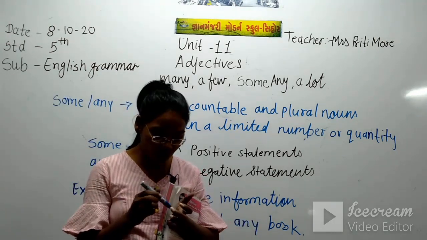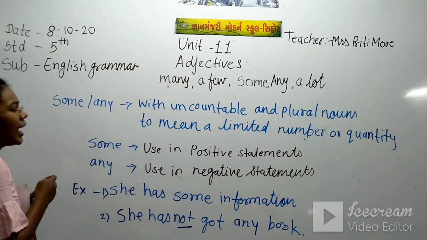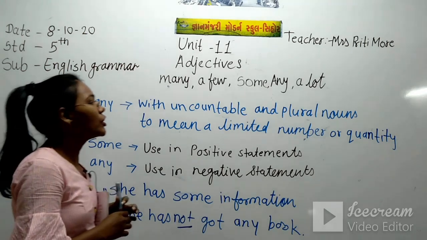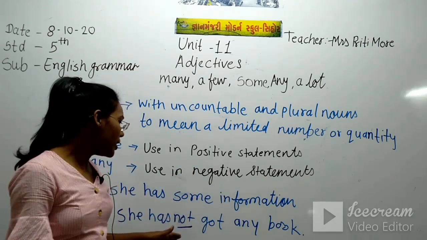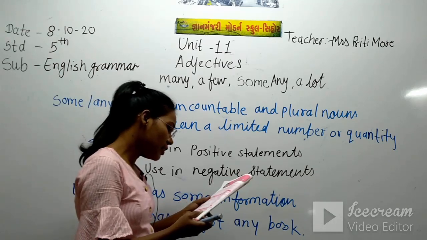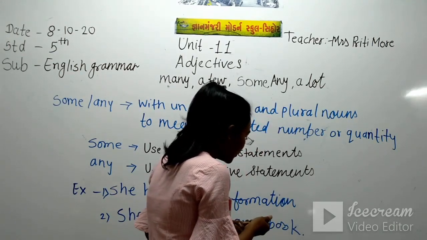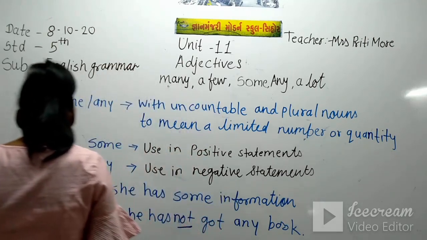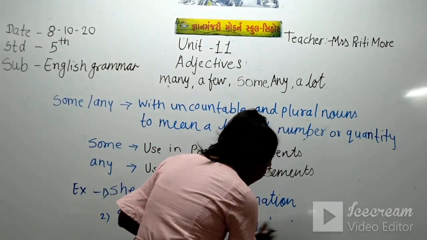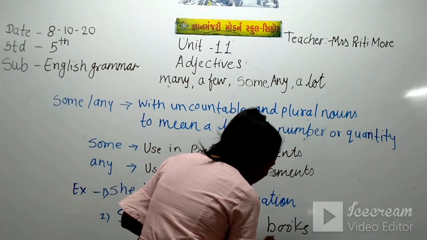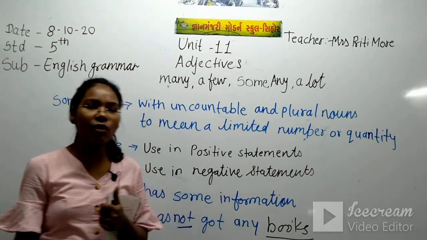You just have to know that we use some for the positive statement and any for the negative statement, and we use some and any for uncountable and plural nouns. Information is uncountable, and any books, she has not got any books, is plural.